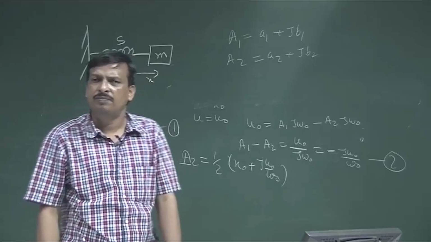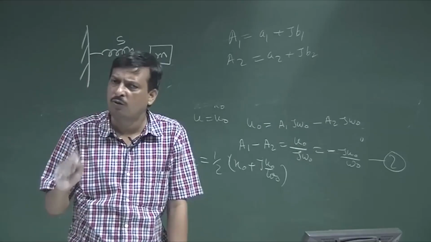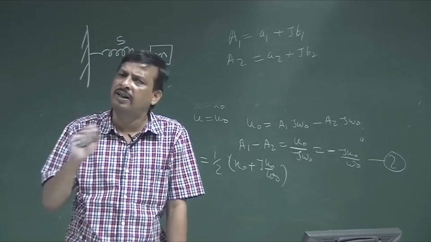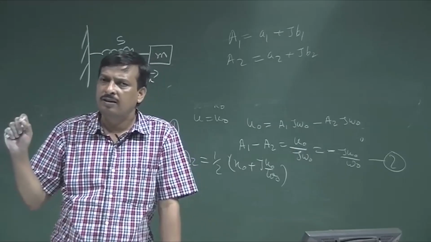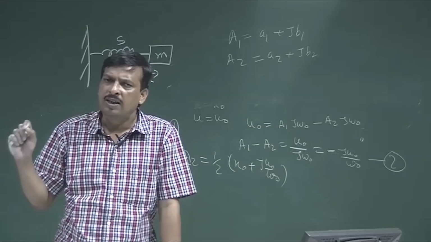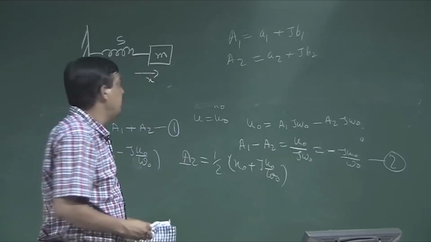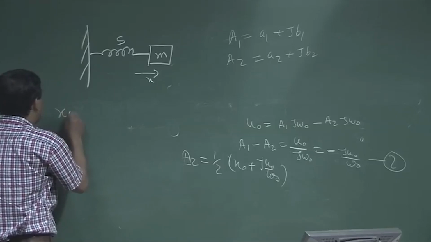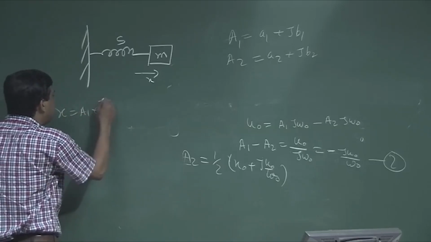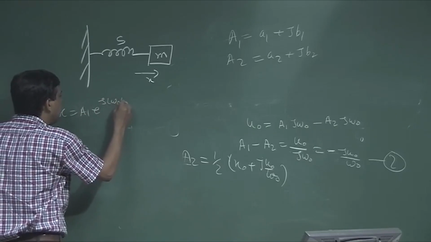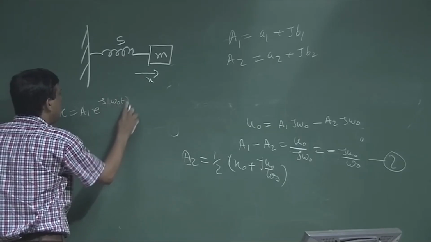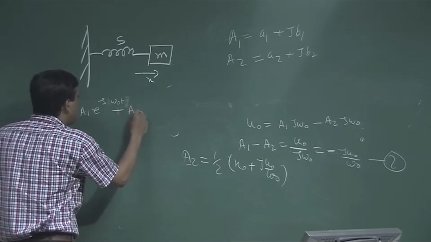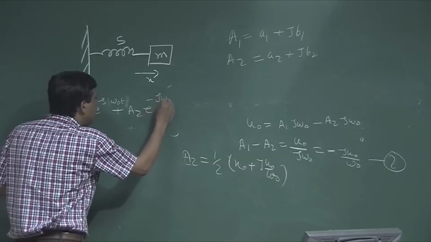I can write down that a and b are real numbers, so any complex number can be represented by a plus jb. Okay. Now I represent it that way. Now, x is equal to A1 e to the power j omega 0 t plus A2 e to the power minus j omega 0 t.